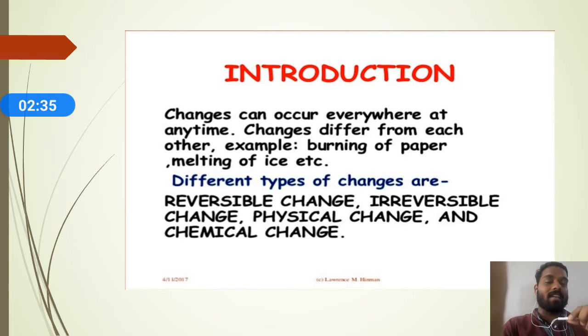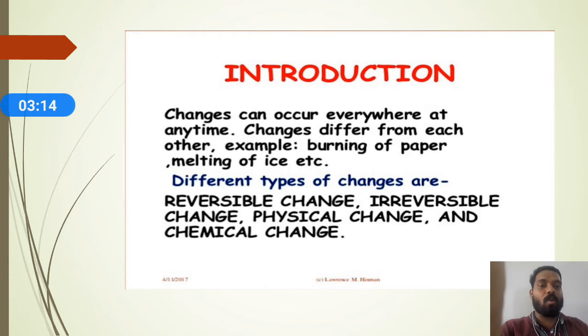Now you can see different types of changes here: reversible changes, irreversible changes, physical change, chemical change. So what do you mean by changes? Changes means transformation of one thing to another thing. The changes taking place in our surroundings, we call changes around us. Now you understood what is meant by changes.